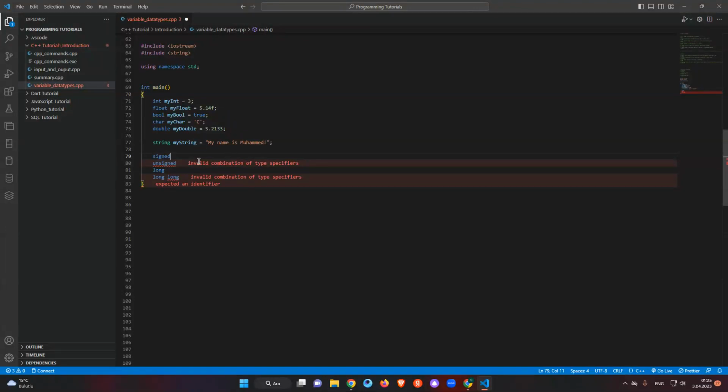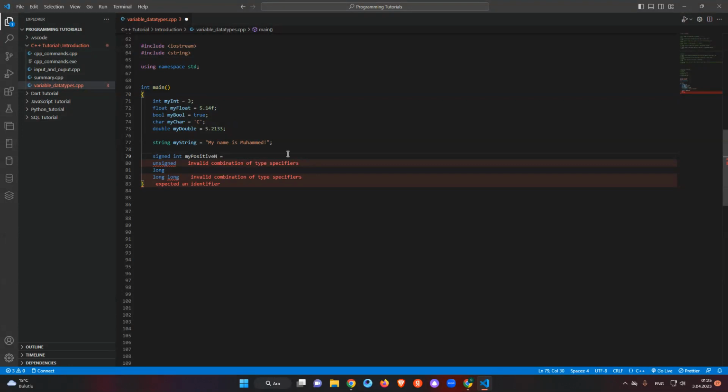Okay, how will we use that? We can use this, guys, like that. Let's say for the signed, we said this is just positive and negative numbers. We can use it for positive and for negative numbers, right? We can say signed integer. Let's say my positive number, like that.